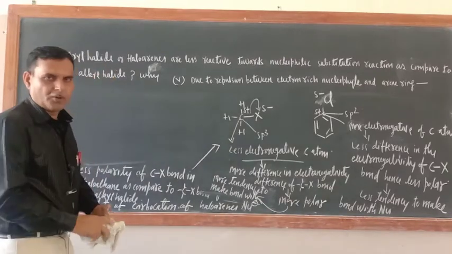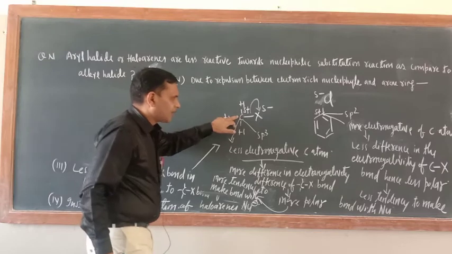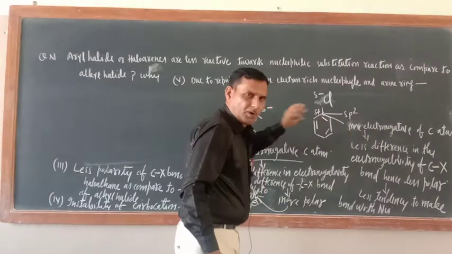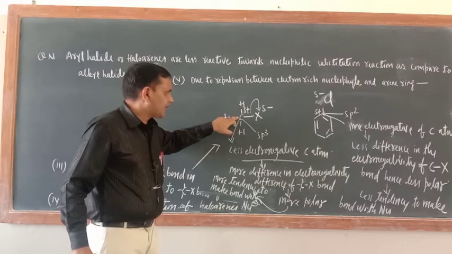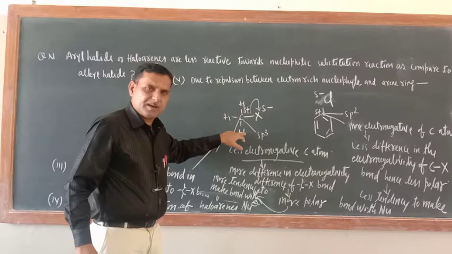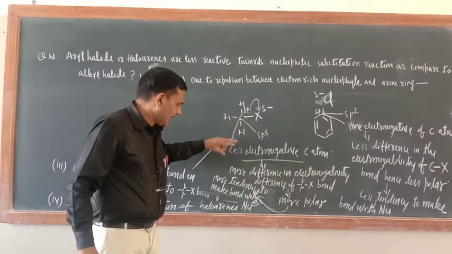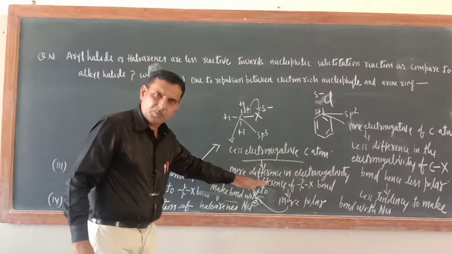Correct? I hope that you have understood. Here this carbon atom is less electronegative. This carbon atom is more electronegative. So the electronegativity difference between C and X will be more. So when the electronegativity difference will be more, then polarity will be more.